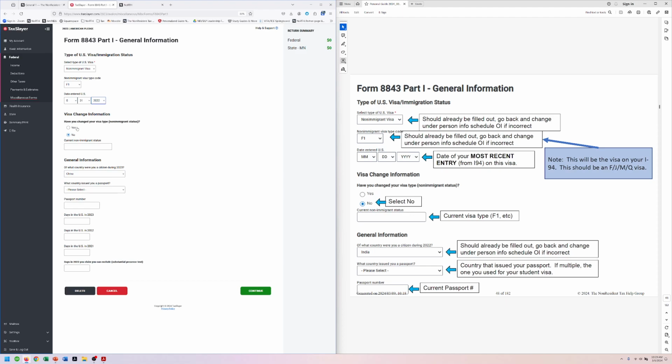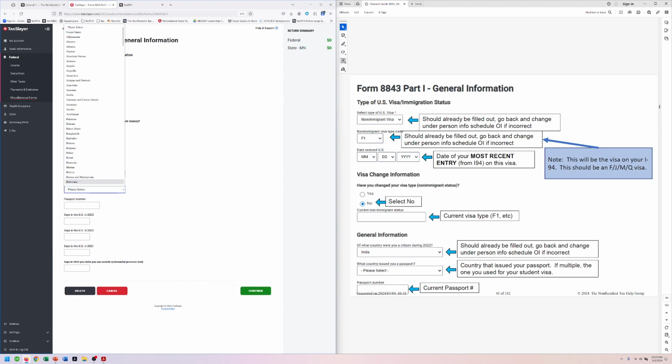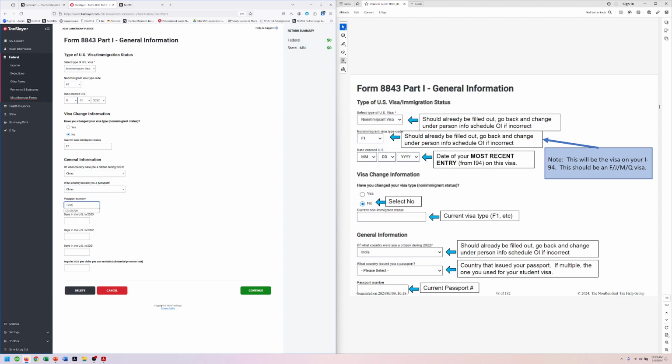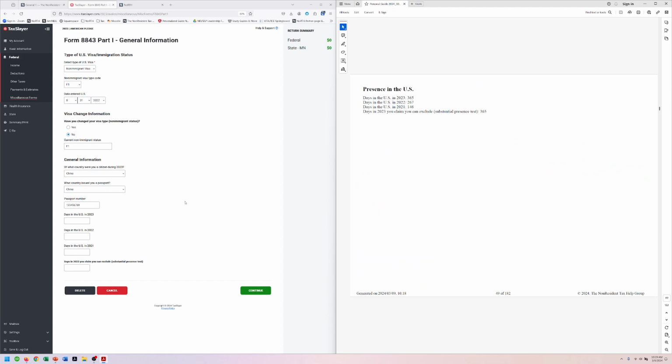She's not ever changed her visa. Her current visa type is F1. All right, she was a citizen of China. China gave her her passport, so that's what we're going to enter here. Passport number was the very, very clever 1, 2, 3, 4, 5, 6, 7, 8, 9. All right, we're going to enter some more days. We've already got the math, so we just need to type them in. 365, 267, 146, and then 365. Okay.